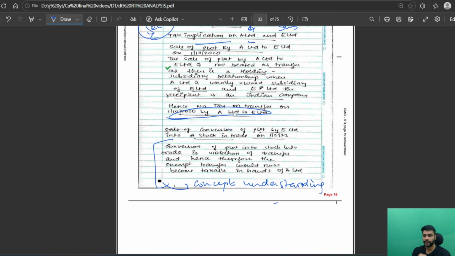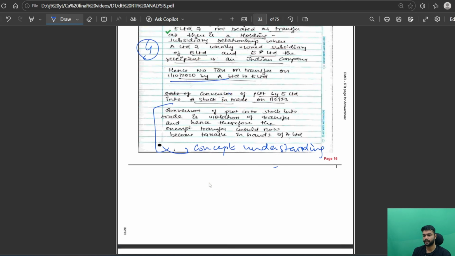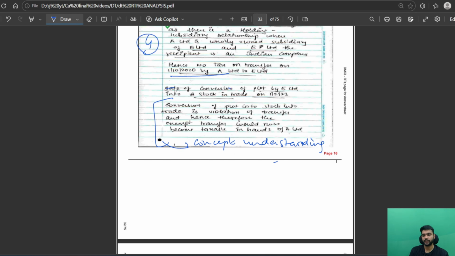So whatever the keywords, first underline them, but also understand the concept. Write everything in that concept and interlink it with the question. So it was only a 4-marker question, but you will see my answer. It was a very lengthy answer, but I actually got 4 out of 4. So that is it. Now coming to the second part, this is the new thing which is not included in any question bank or anything.